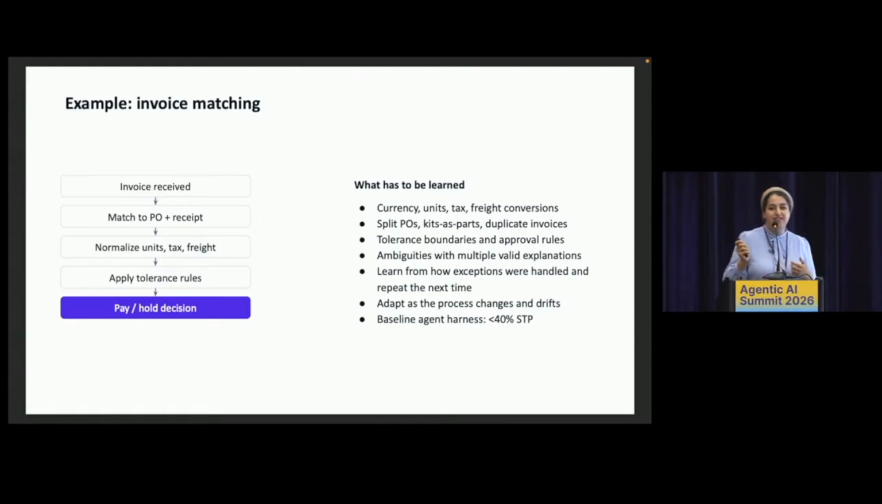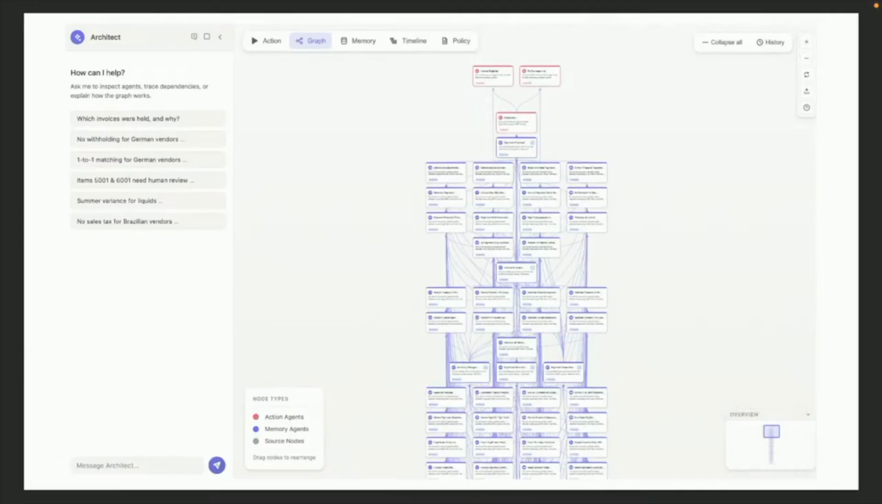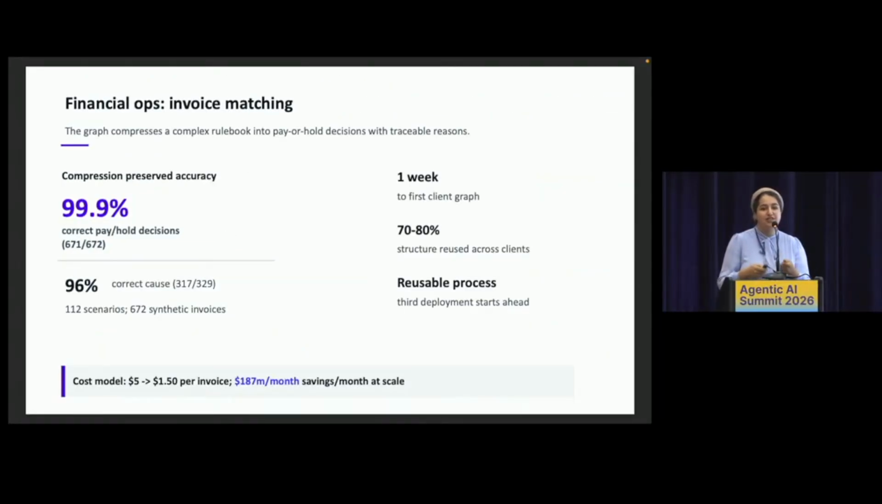A baseline agent harness, even using Fable here, only gets about 40% of it right. This is what the reasoning graph that our architect agent built for this process looks like. It's made up of lots of agents, their wiring, their instructions, what models each agent should use. Each has their own long-term memory. All of these engineering decisions are made by the agent. And what we hit was 99.9% accuracy on this real data example. The first graph was up and running in a week, and in 96% of the cases, not only did we give the right decision, but we were able to correctly explain why that decision was made.